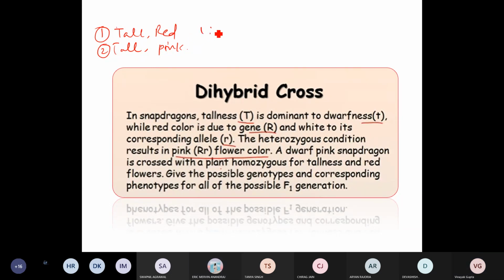1:1. No, sir. 3:1, 3 is red, 1 is pink. Okay, so you are saying 3 in this category, 1 here, right? Yes, sir. Okay. Any other answer, guys?